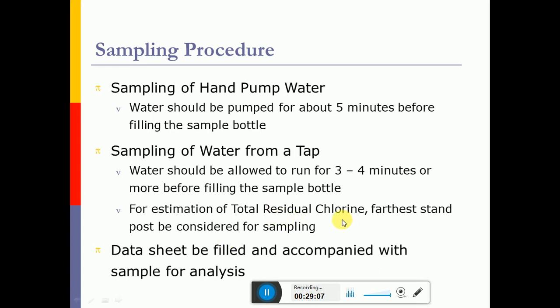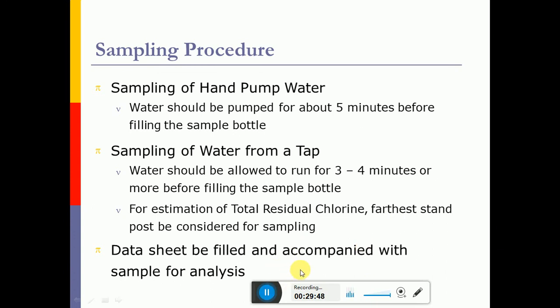For estimation of total residual chlorine, the farthest stand post should be considered for the sampling, because the contact time may not be sufficient sometimes, so it may give you the residual chlorine. And the data sheet should be filled and accompany the sample for analysis. The data sheet involves all forms of information, like the sample location, who has collected the sample, name of the sampler, date of the sample, and time of the sampling, whether daytime or night time, because this will also have an impact on certain environmental parameters, like changes in the pH if you collect the sample at daytime or night time or vice versa.